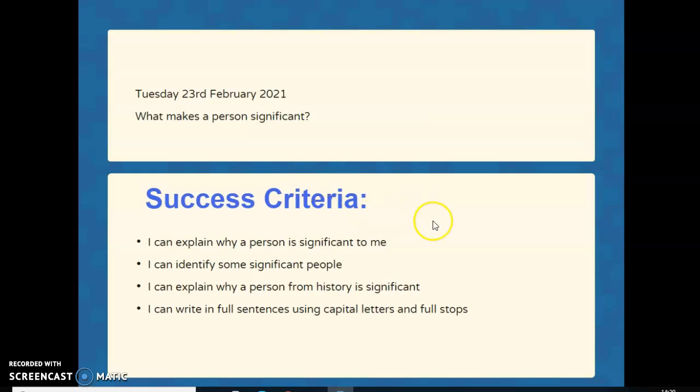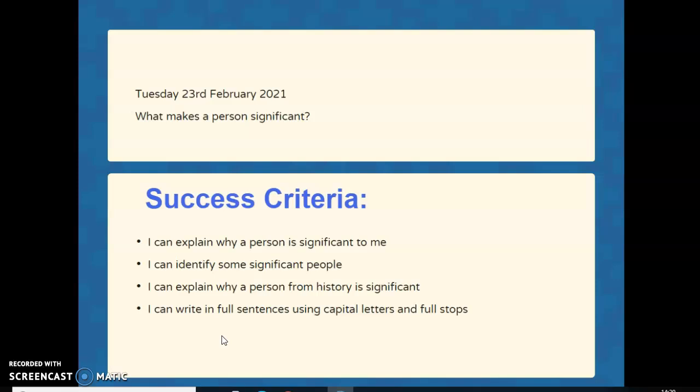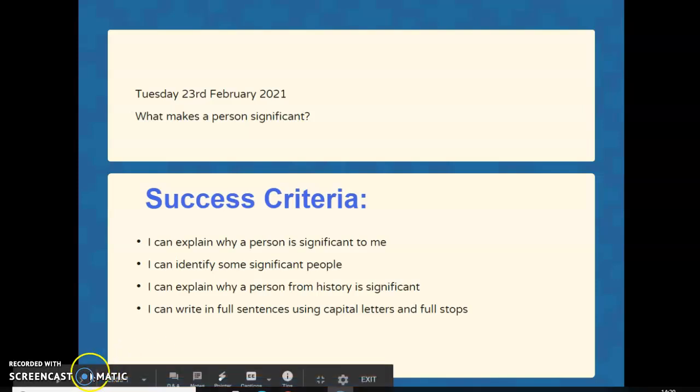So I can explain why a person is significant to me. That's what I want you to be able to do. I want you to be able to identify some significant people. I want you to be able to explain why a person from history is significant. We have learnt about significant people in history already in school. And because it is an English lesson, I want you to be able to write in full sentences using capital letters and full stops. This is very important that you remember to do this all the time, okay?